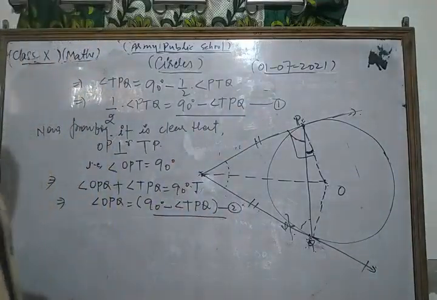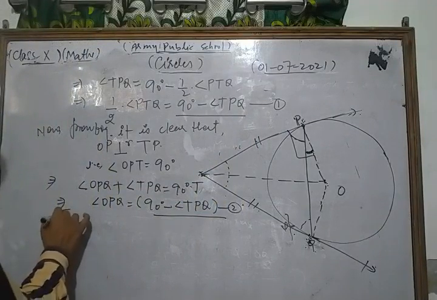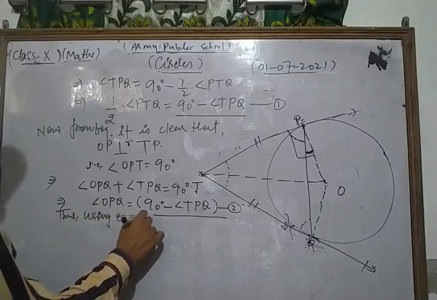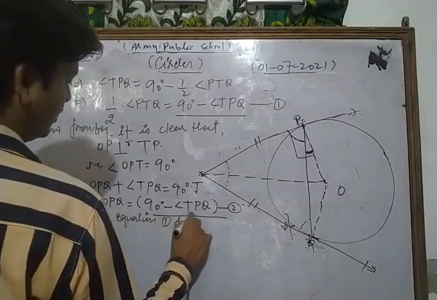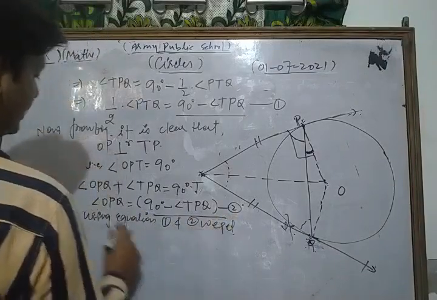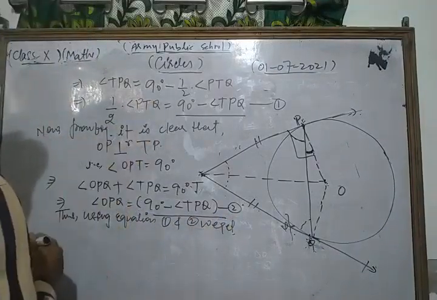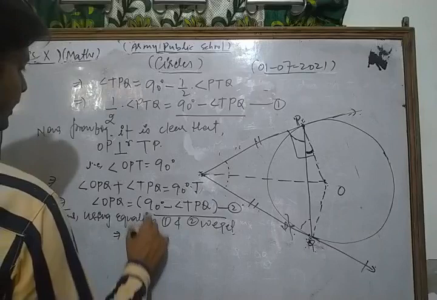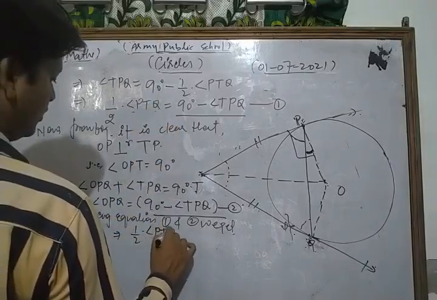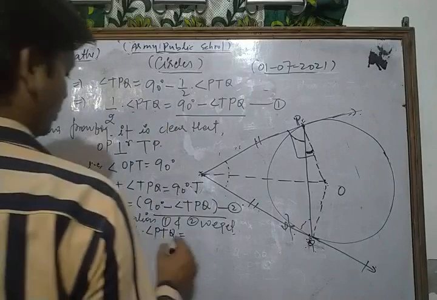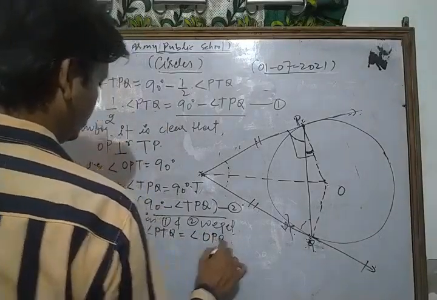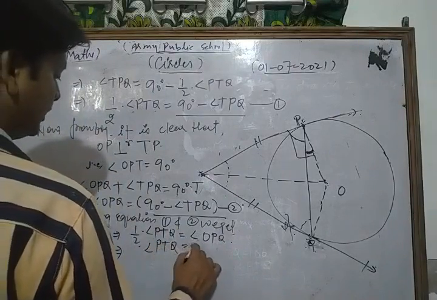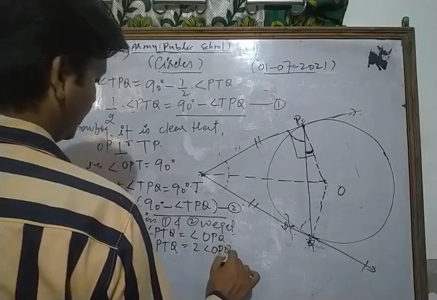Now using equations 1 and 2, we write angle OPQ is equal to 1 by 2 of angle PTQ. So 1 by 2 of angle PTQ is equal to angle OPQ, or we can write angle PTQ is equal to 2 times angle OPQ.